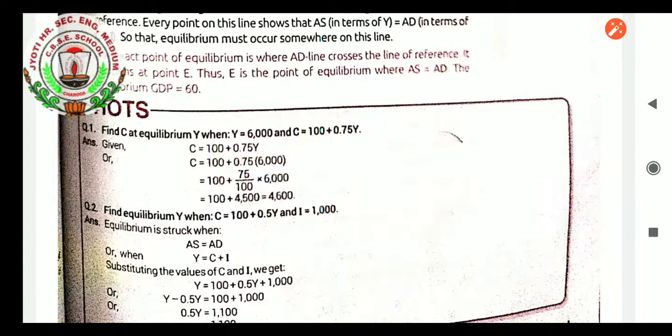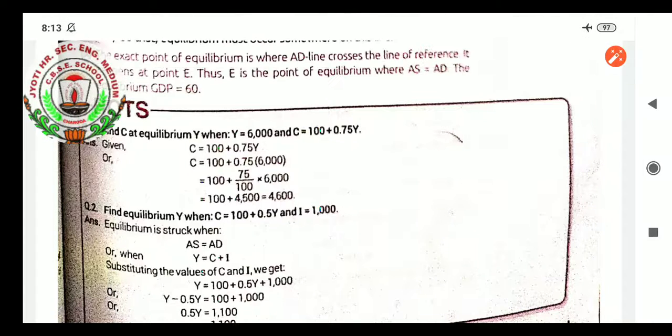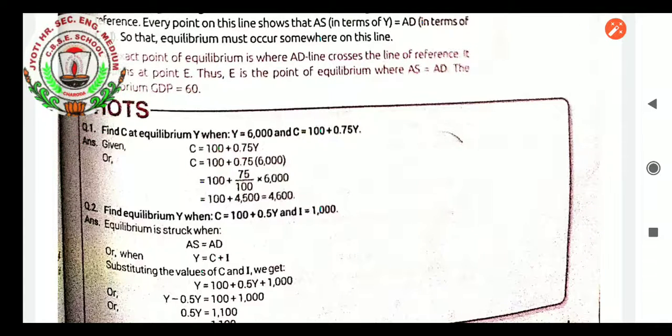So this way we will calculate in the consumption function. Find equilibrium when C equals 100 plus 0.5Y and I equals 1000. How is the equilibrium struck?